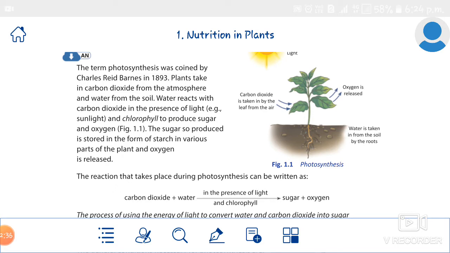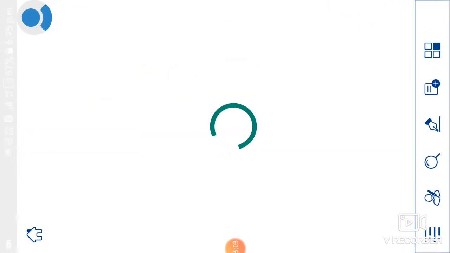What is photosynthesis? Photosynthesis means plants absorbing the carbon dioxide from the atmosphere and water from the soil in the presence of sunlight and chlorophyll to produce the sugar and oxygen, right? The sugar is formed in the form of starch. That process is photosynthesis. Do you remember?